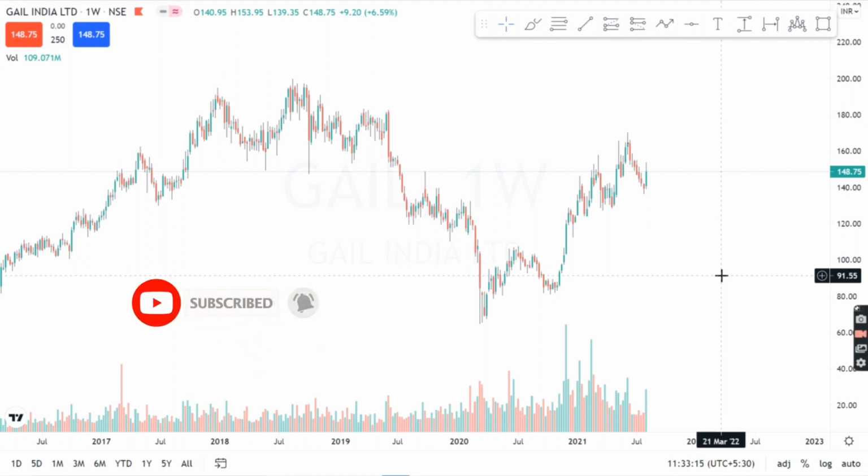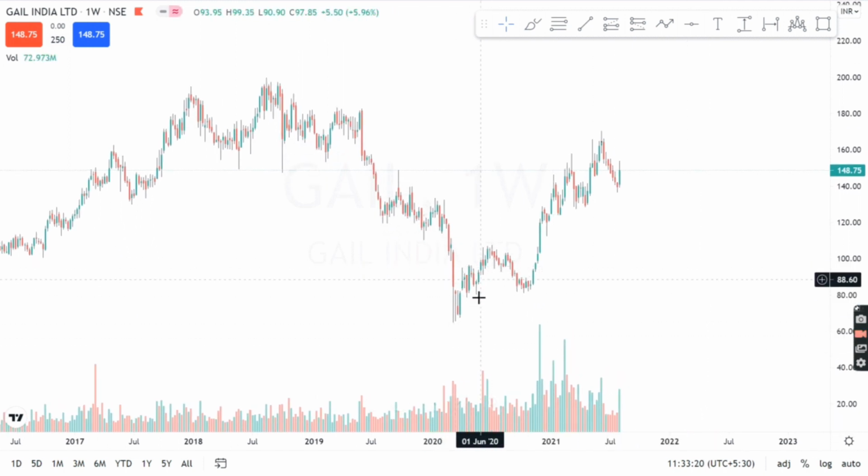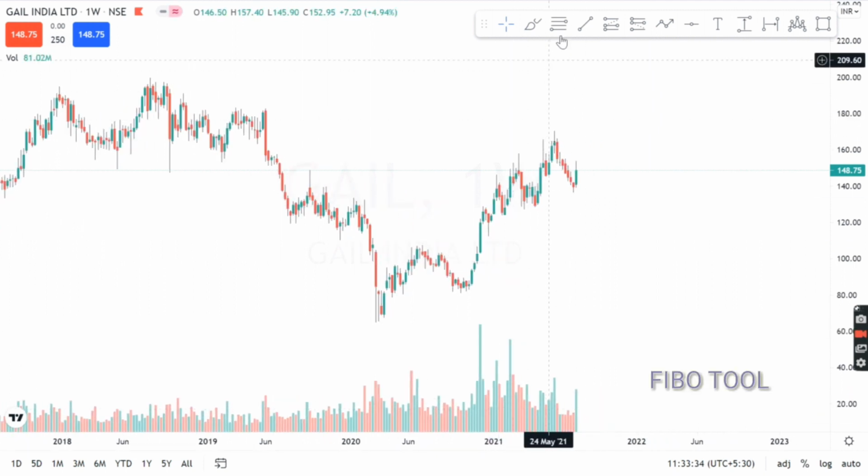Coming back to the analysis, this is the weekly time frame of GAIL India, and here we can see that after the COVID fall, the stock has moved and has been in an uptrend for quite a long time. To check whether the retracements which GAIL India has done are healthy or not, we use the FIBO tool.